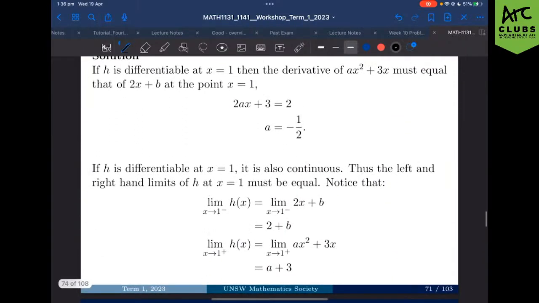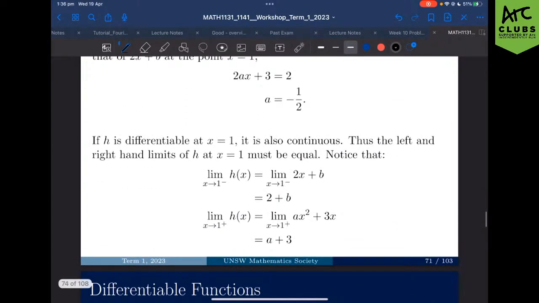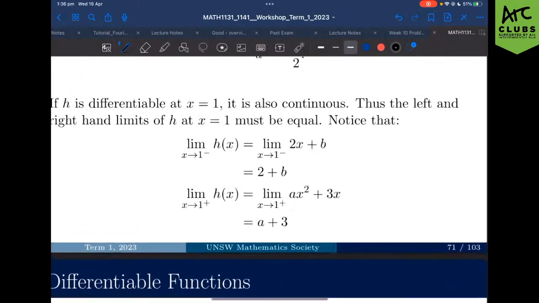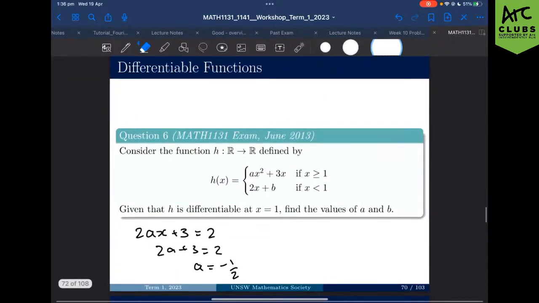Really quickly, I'm going to follow our working out here. So if a function is differentiable, we also know that it must be continuous at that point, right? By definition. And for it to be continuous, as I said earlier, the left-hand limit and the right-hand limit must be equal. So we can show that. The left-hand limit for this, just be very, very careful.